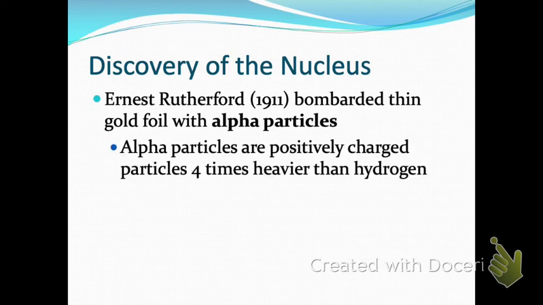His expectation was that the alpha particles would just fly right through that gold sheet. Knowing what they knew about the atom at that time, an atom was just a circular sphere with positives and negatives sprinkled all throughout. So his expectation was these positively charged particles wouldn't really have any effect. They're just going to go right through the foil. Here's the Thomson model, the red one, and he expected his positive charges to just go right through.